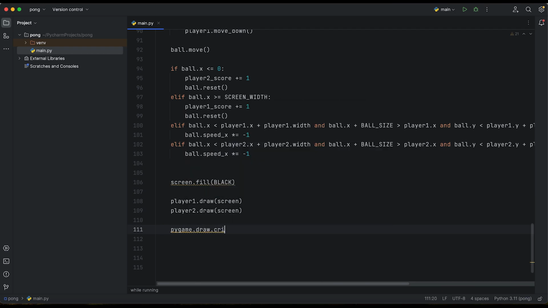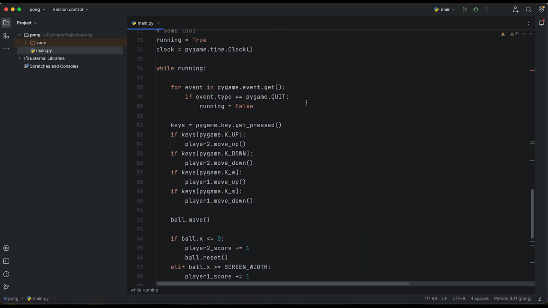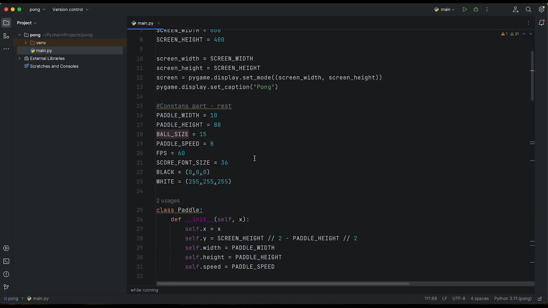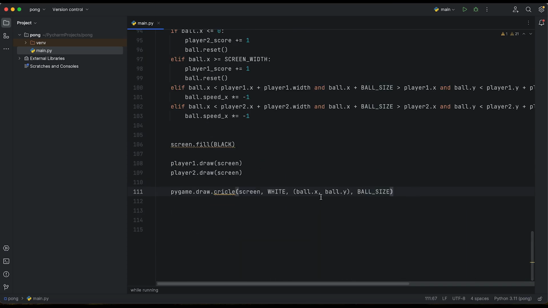The next thing we need is pygame.draw.circle. And as you know, the circle is our ball. So inside the screen, we are going to have white, the ball, and we need ball X, ball Y, and also the ball size that we just recently provided in the constants over there. Okay, going back to our code. Oh, I misspelled that. Circle.